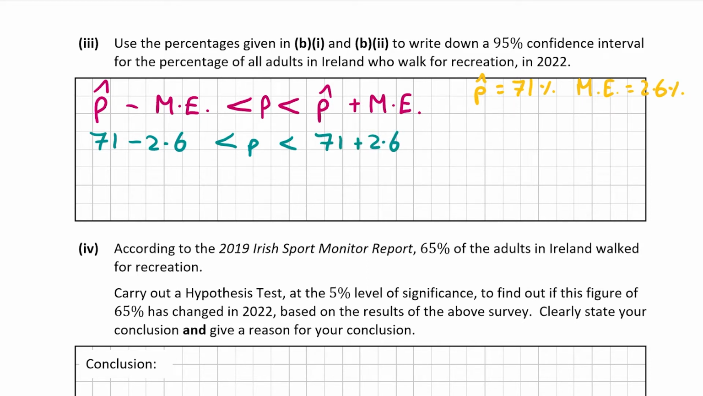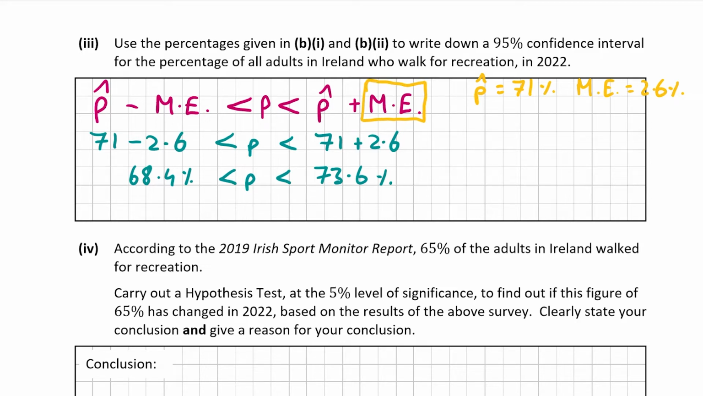And now we can take away 2.6 from 71, and that will give us 68.4%. And we can add 2.6 to 71 to get 73.6%. So therefore, the true proportion of adults who walk for recreation in 2022 is between 68.4% of adults and 73.6% of adults.